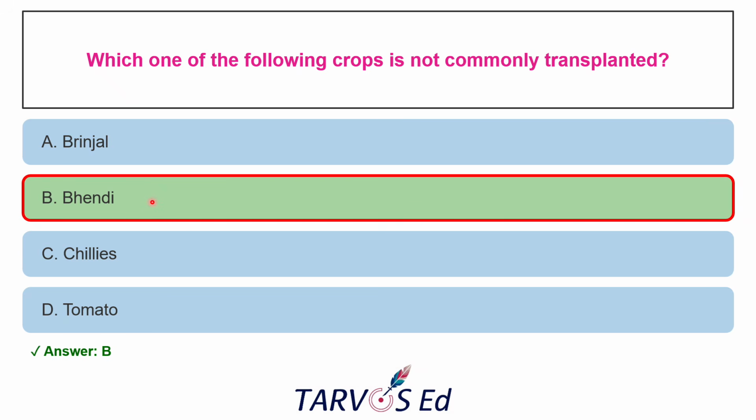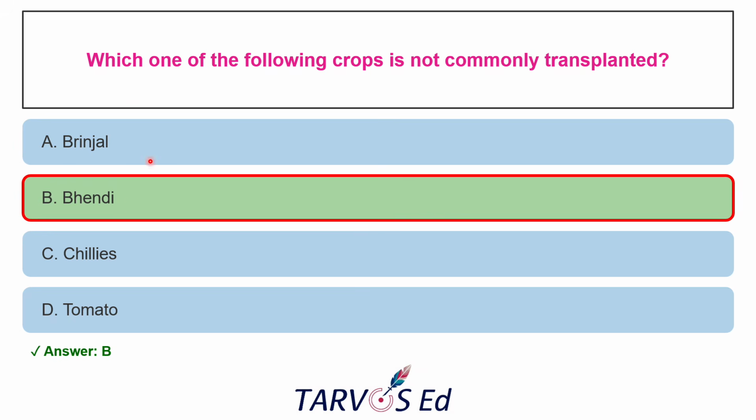Since they have big seeds, they can easily germinate in 3 to 4 days. And very importantly, it has a taproot system, which doesn't like disturbance. Once you disturb the taproot, it will not grow further. Even if you transplant in the main field, there will be symptoms like wilting and the yield will not be good enough. So it's always direct sown. We directly sow the seeds. That's why bendy is not commonly transplanted.